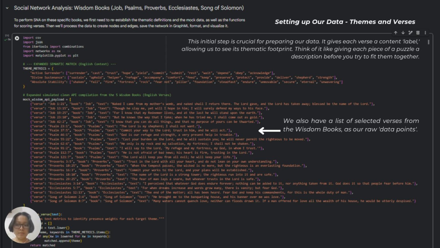For each theme, there are specific keywords that indicate its presence in a verse. These are our semantic measures. Gemini also has a list of selected verses from wisdom books as our raw data.